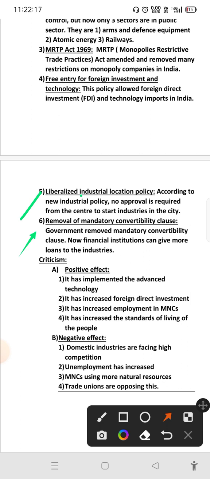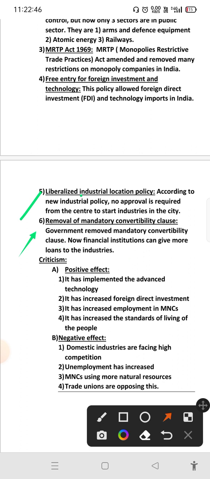Now financial institutions can give more loans to the industries. Before this policy, the clause stopped banks from providing more financial facilities, but now banks can give more loans.